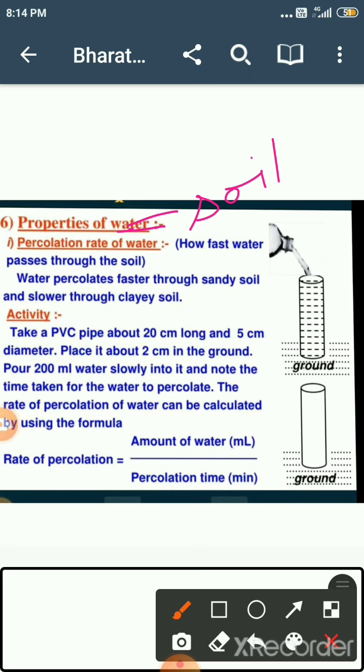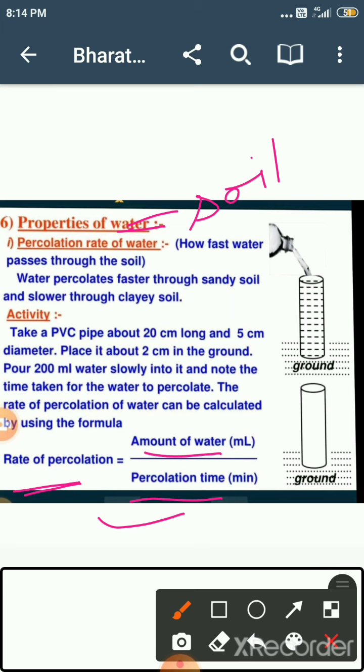We can find out the percolation rate by this formula. Percolation rate equals the amount of water percolated in ml, that is, how much water has percolated, upon the percolation time. Okay, this is the formula. We can find out the rate of the percolation.